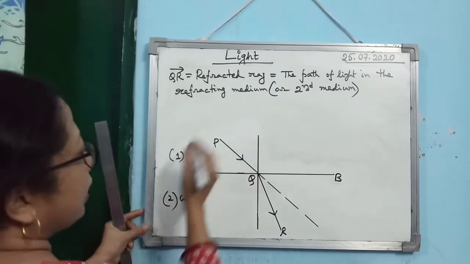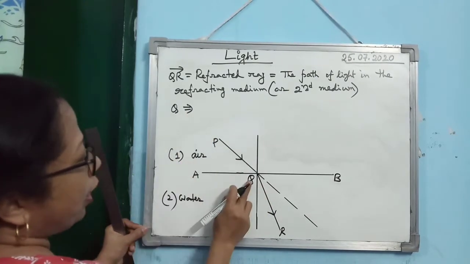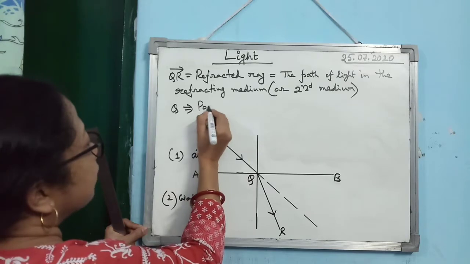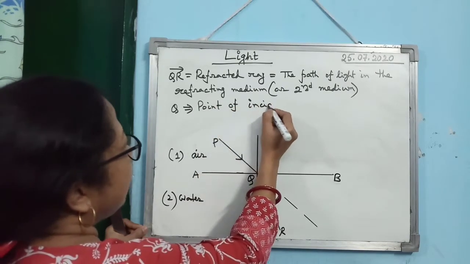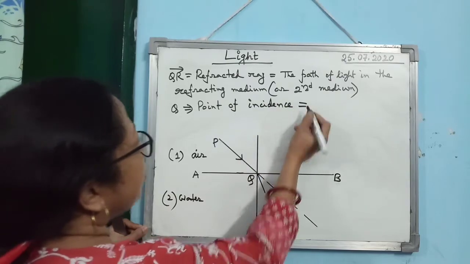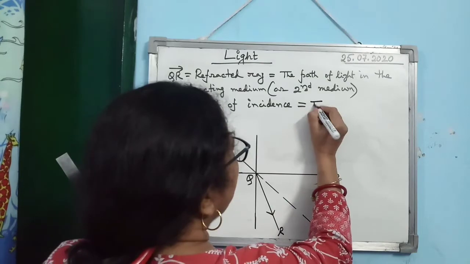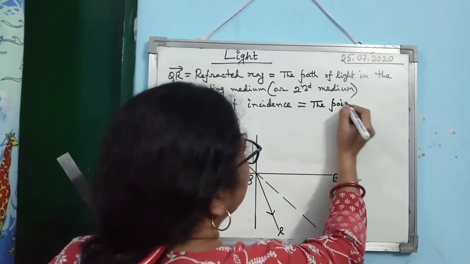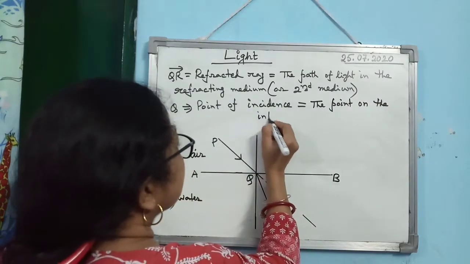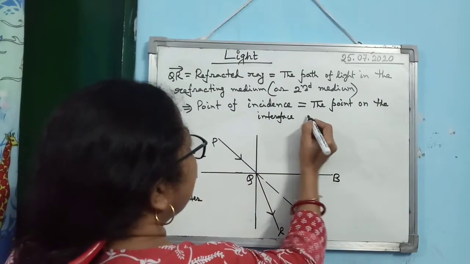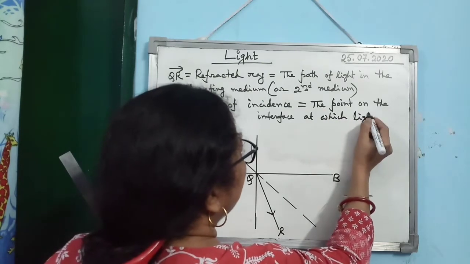Okay. Next one is Q. Q is the point Q. Point of incidence. Alright. So you see, from the name only you can make out what is point of incidence. Point of incidence is the point on the interface at which light falls.